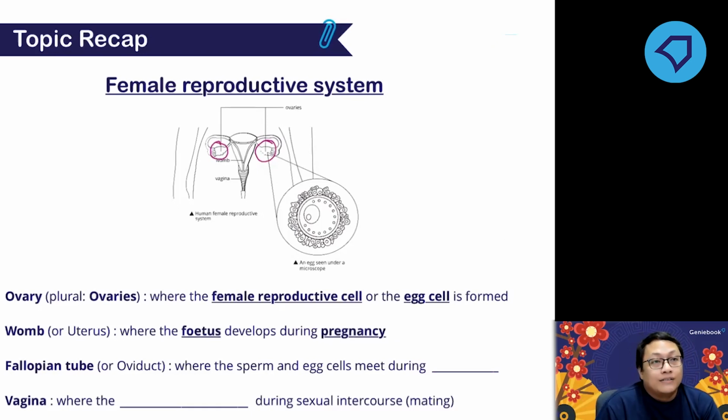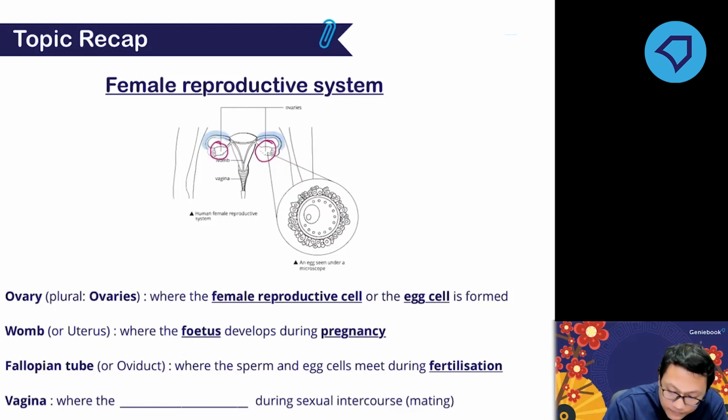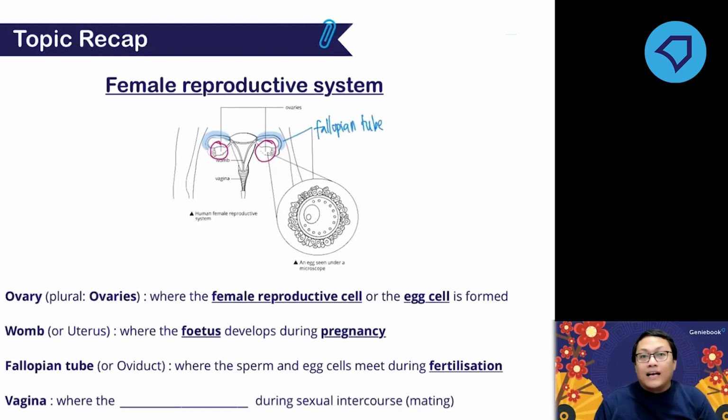Nine months. The fallopian tube, or oviduct, is the place where fertilization takes place. So which part is the fallopian tube? I think I need to use the highlighter. The one that I highlighted blue is the fallopian tube. As the name implies, it's a tube. So that is the fallopian tube.